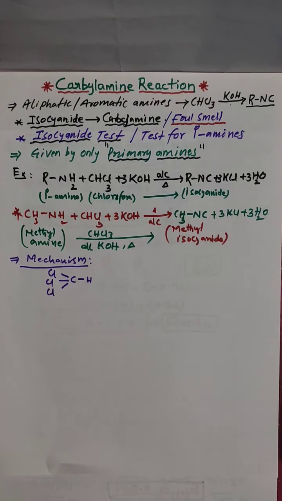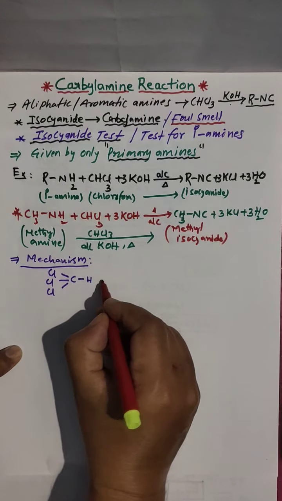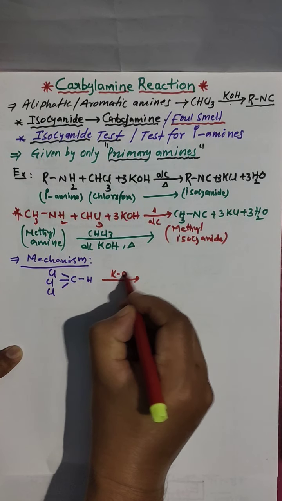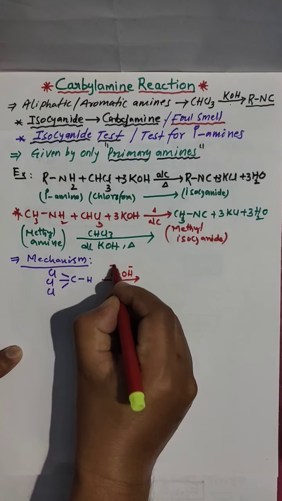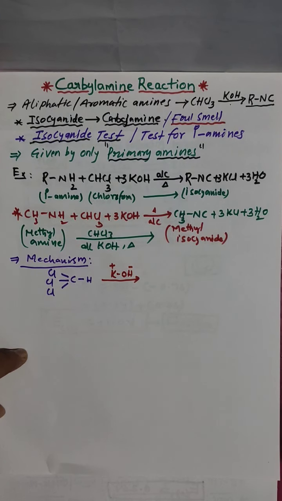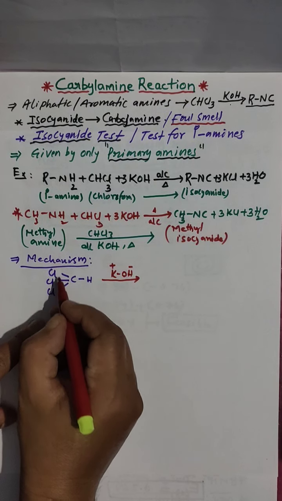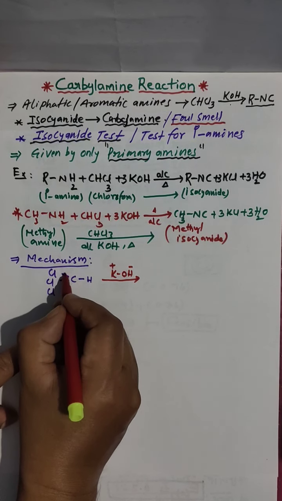This chloroform is involved in the reaction first in the presence of KOH, that is OH minus, K plus. These 3 chlorines are electron withdrawing groups.